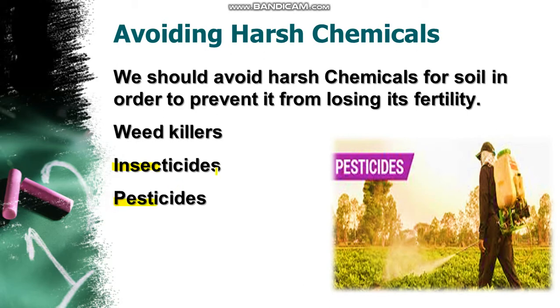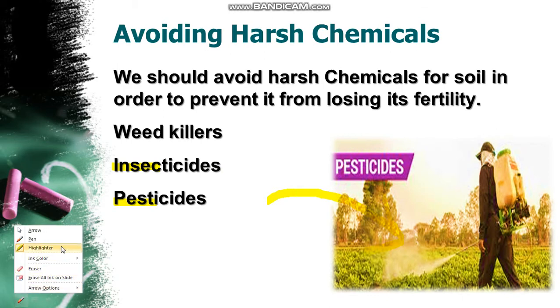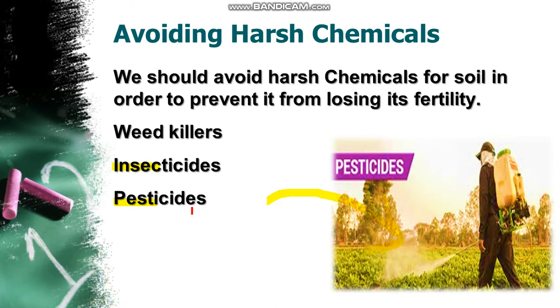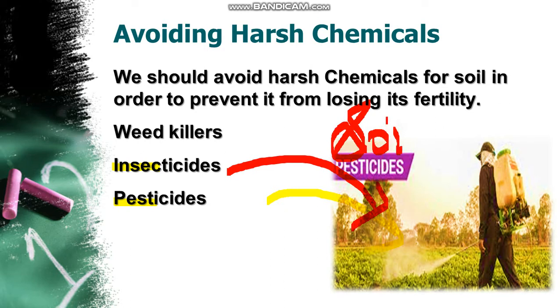The chemicals get mixed with the soil, and because of that the plant loses its fertility and good crops are not grown. It means the fruits and vegetables which are grown contain chemicals.